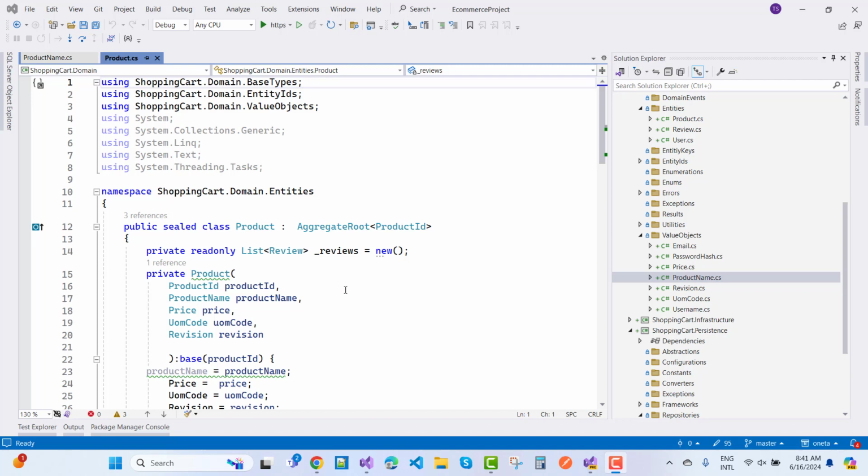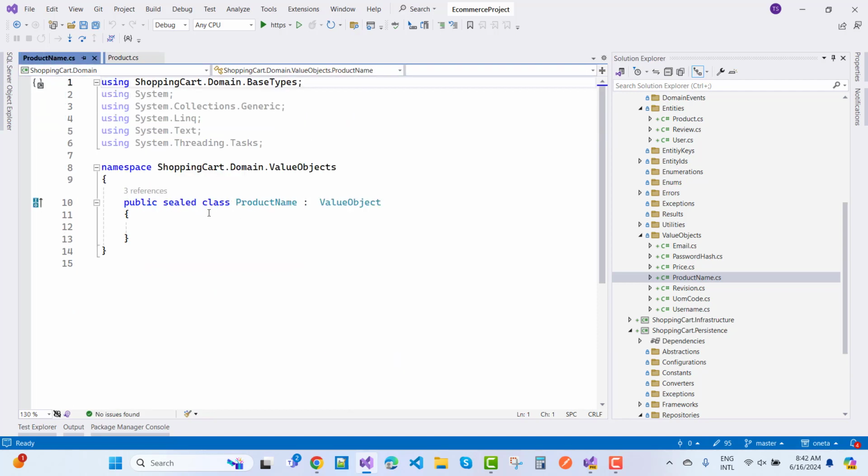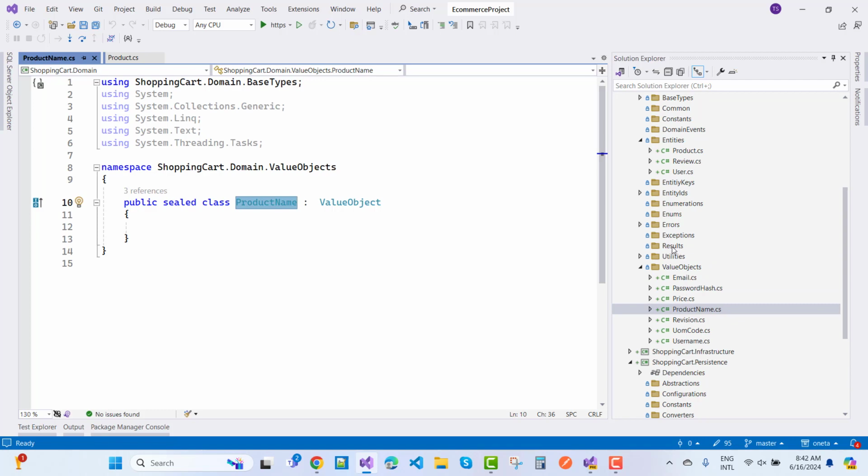So in the last video tutorial, I have already designed the product class, and in the product class we have some value objects. And you know that these value objects are actually validated. I want to validate these properties like product name, price, code, and the revisions. So just create a class of the product name class. But I want to validate the product name class. So we just put a result first of all.